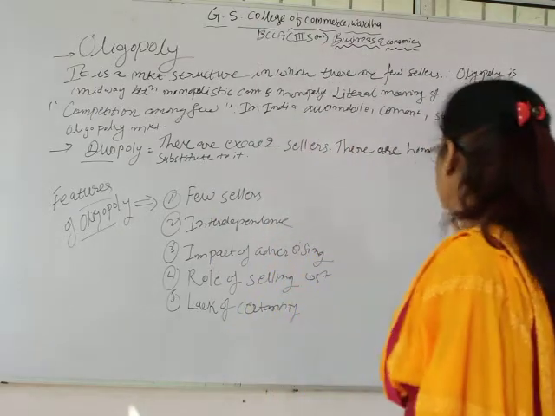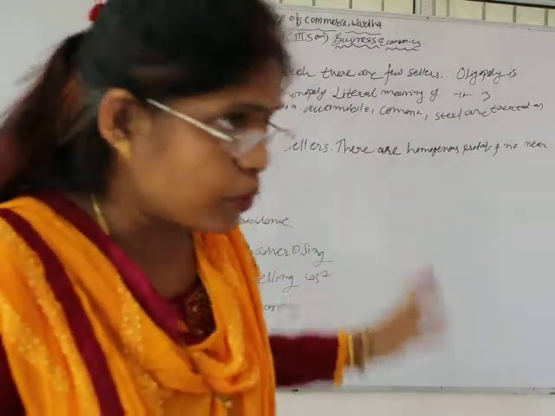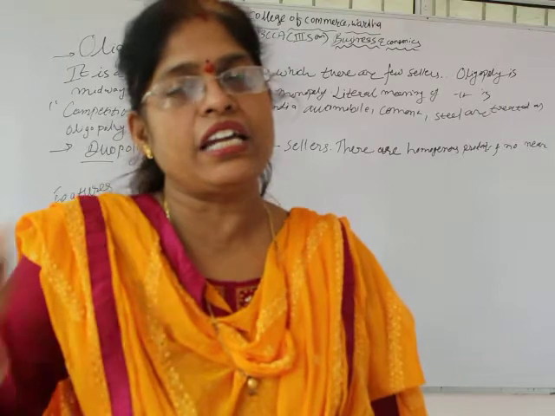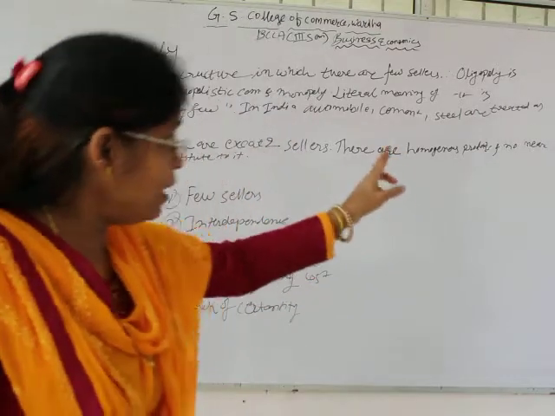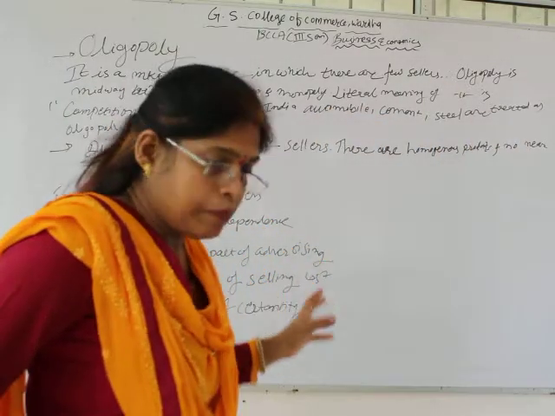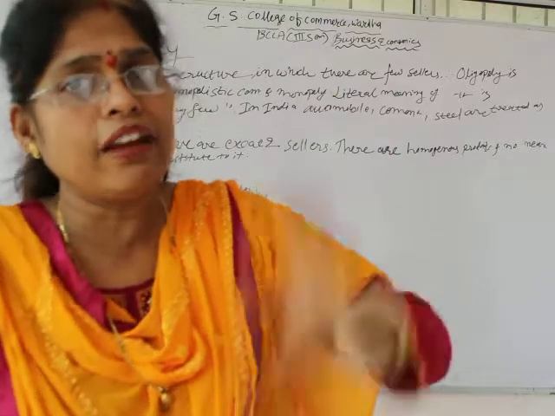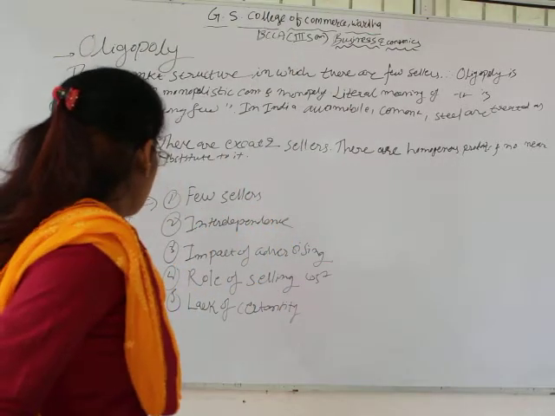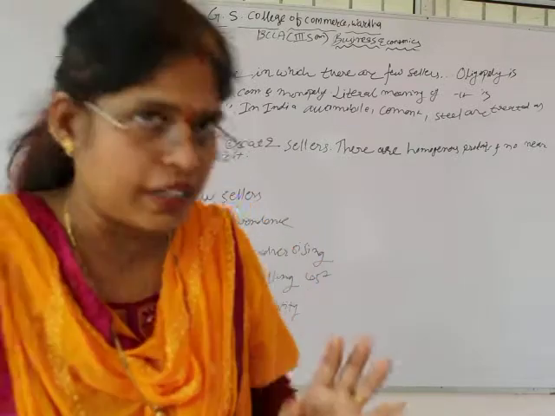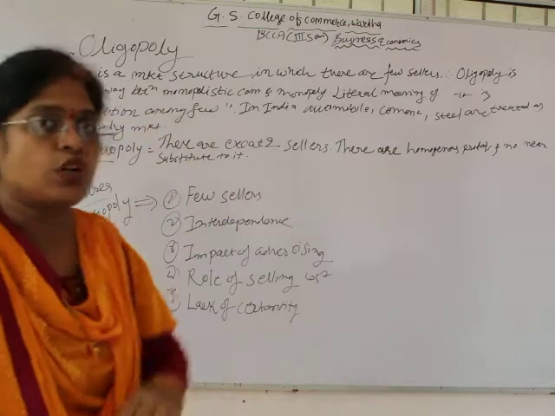There are homogeneous products and no near substitutes to it. It means the product they are selling is the same, homogeneous, same in kind, same in type, same in taste, same in liking, and no near substitutes are available to it. Okay, correct? This is just for the concept, because in actual practice, duopoly is not a true scenario of the market. So oligopoly we have seen, and the meaning of duopoly just now we have seen.